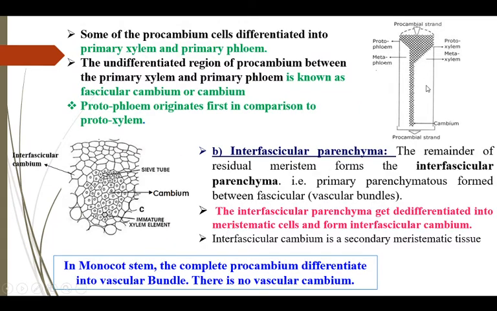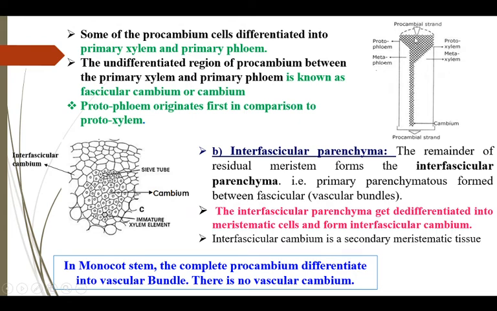Some part of the procambium gets differentiated into primary xylem and primary phloem. Protophloem originates first in comparison to protoxylem.